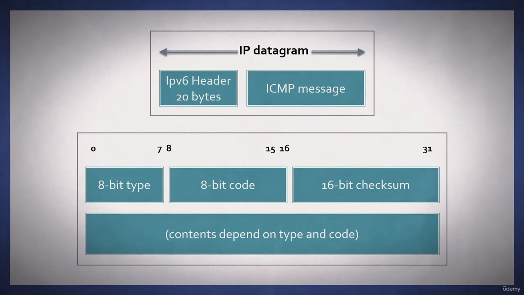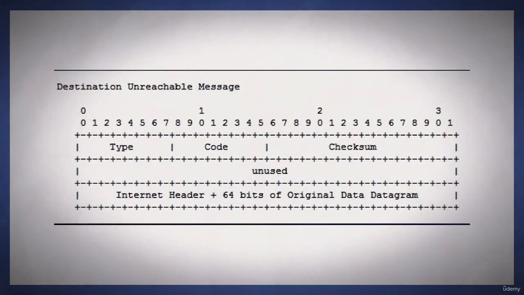IP is unreliable and does not guarantee delivery. So it's important to notify the sender when something goes wrong. ICMP is used to give feedback about network problems that are preventing packet delivery. When an ICMP error message is sent, the message is always going to have the IP header and then the first 8 bytes of the original datagram that caused the error. As we see here is an example: destination unreachable, the type, the code, checksum, and then the internet header and first 64 bytes of the original datagram.